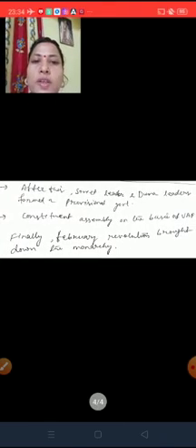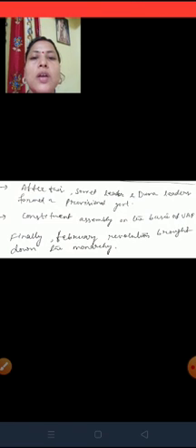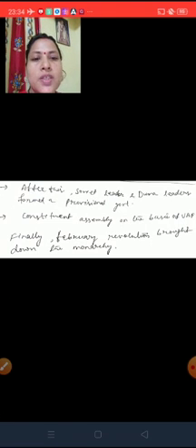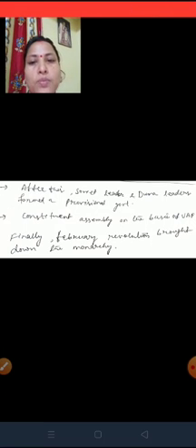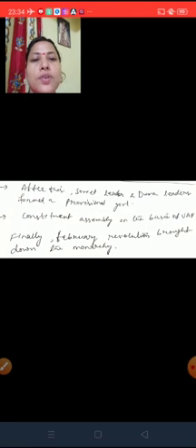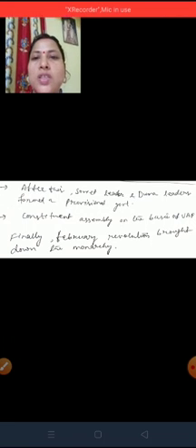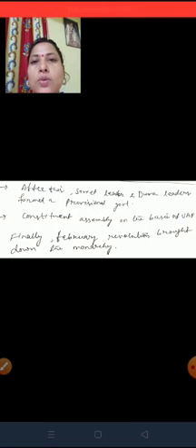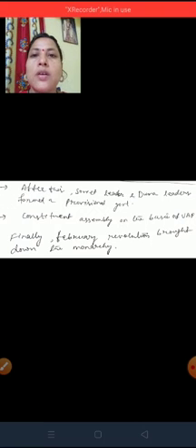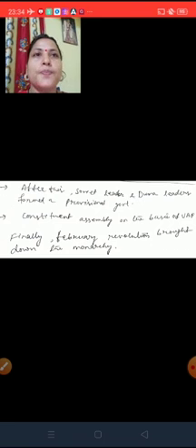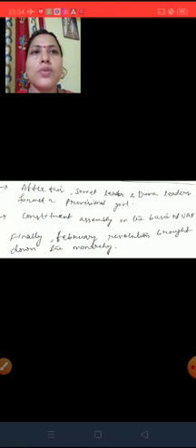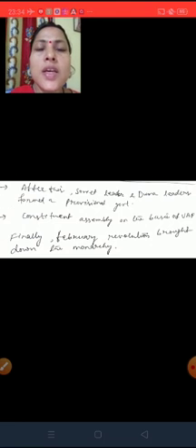After this, Soviet leaders and Duma leaders formed a provisional government. Then a Constituent Assembly was to be formed on the basis of universal adult franchise, and finally the February Revolution brought down the monarchy. So in this way the February Revolution brought down the monarchical government. That means there was the collapse of the rule of Tsar Nicholas II. Petrograd had led the February Revolution that brought down the monarchy in February 1917.